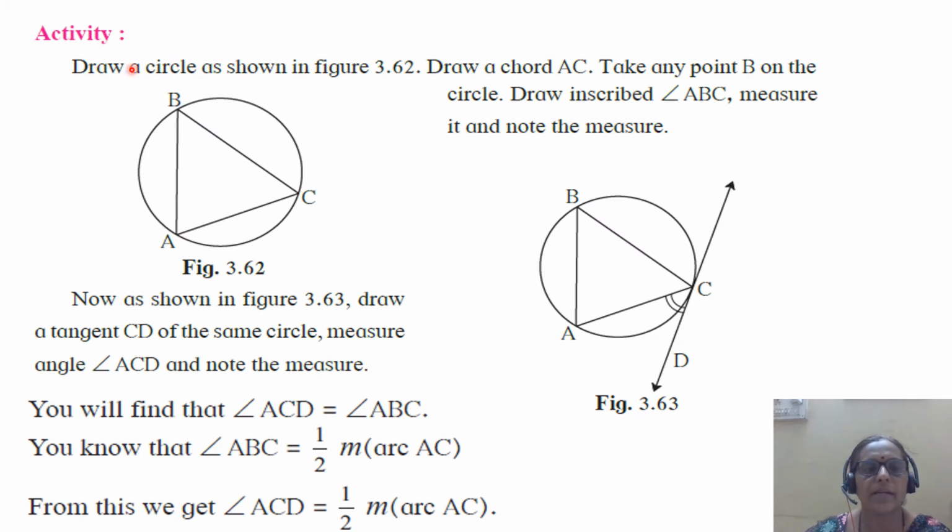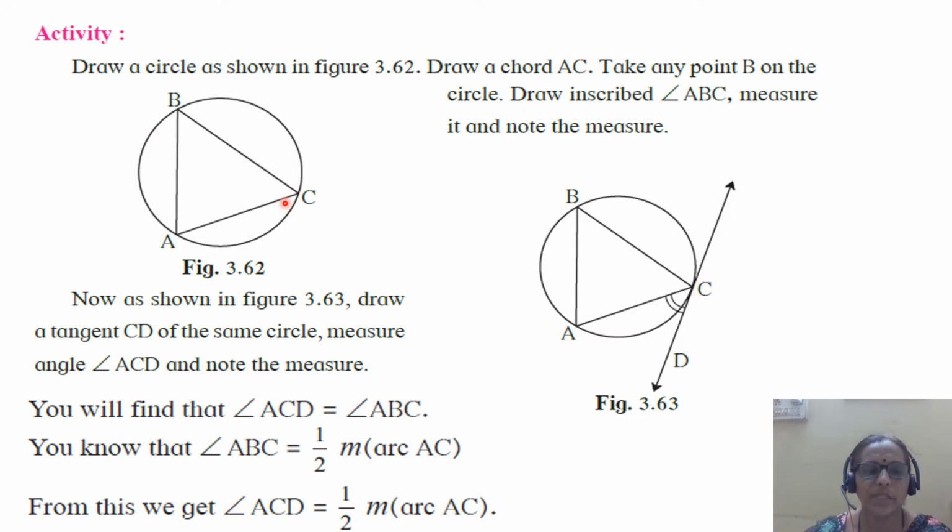Let us start with the activity. Draw a circle as shown in figure. Draw chord AC, any chord AC in the circle. Radius of the circle as you wish. Length of chord AC as you wish. Take any point B on the circle and inscribed angle ABC you have to measure.